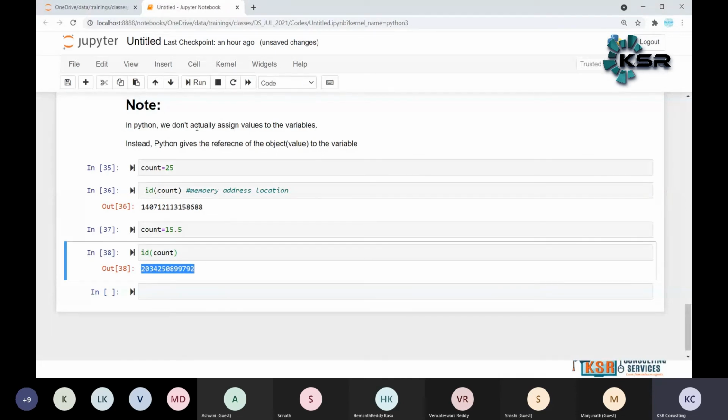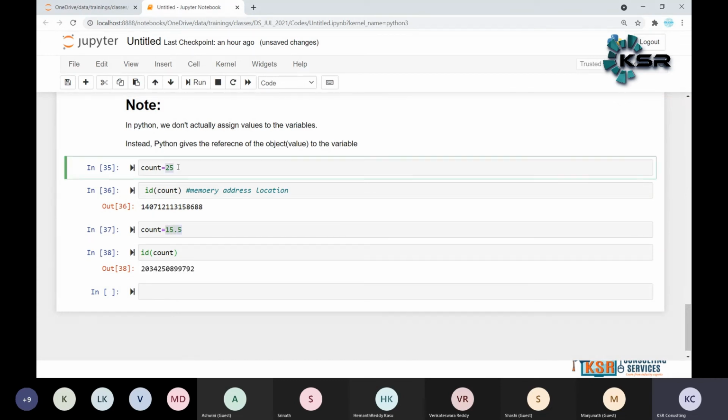We don't actually assign values to the variables. Here, what are the values? 15.5, 25. These are the values. We don't actually assign them to the variables. Variable is nothing but count. Instead, Python gives a reference of the object value. That means Python gives the reference only for the value rather than the variable.